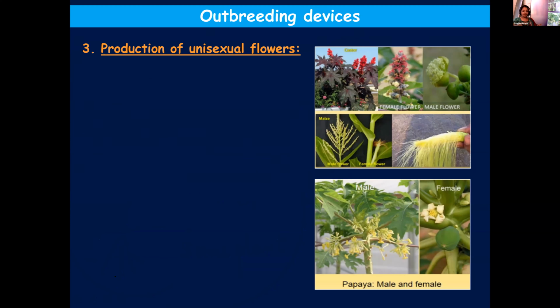So there, both autogamy and geitonogamy can be avoided, because you know that autogamy and geitonogamy take place within the same plant. But here, either male flowers or female flowers will be found in the same plant. So definitely autogamy and geitonogamy can be prevented, and cross-pollination or xenogamy can be promoted. Have you understood, Nandana? Yes, ma'am.